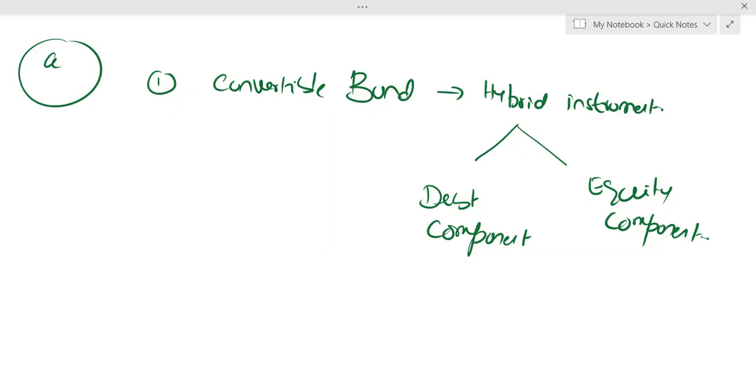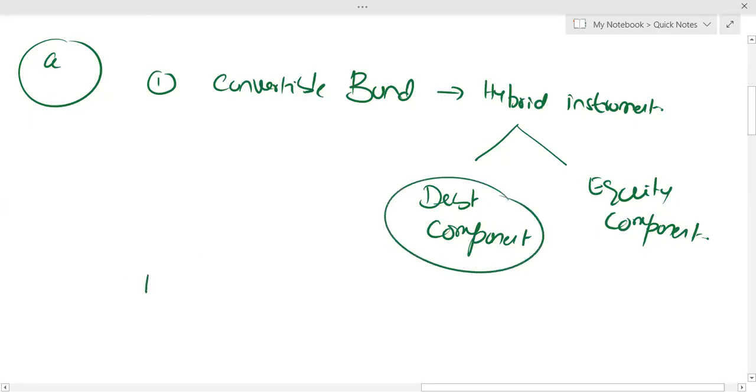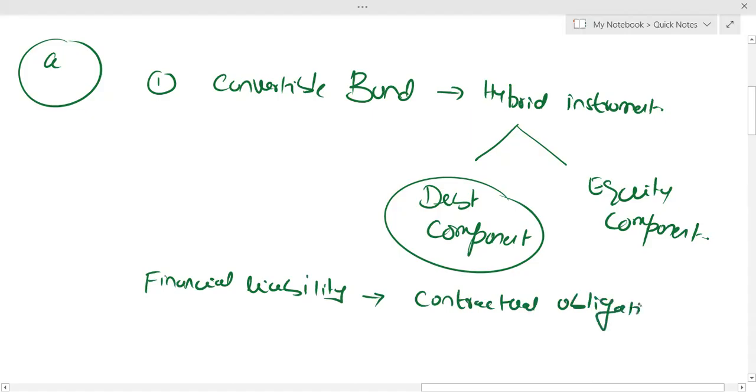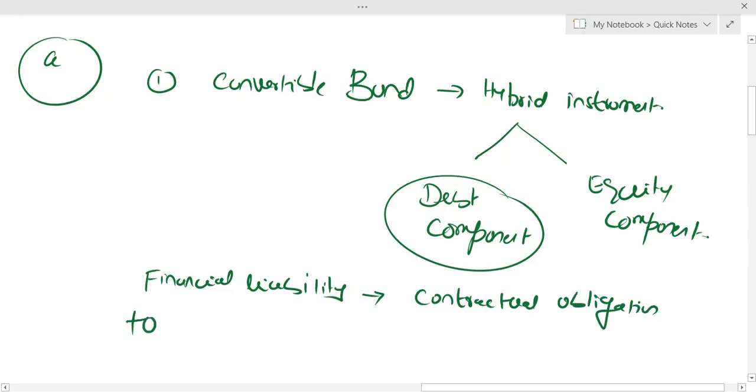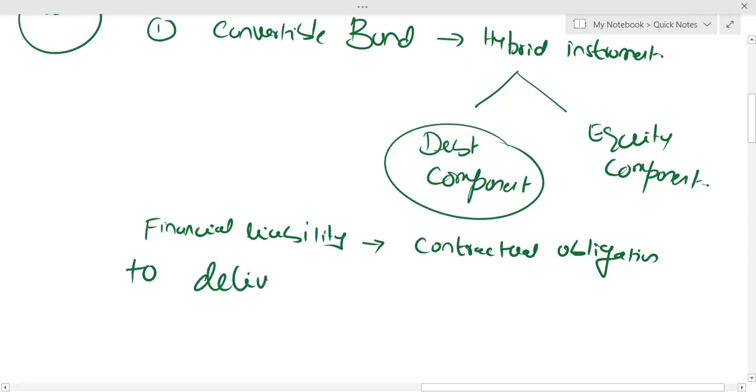So simply, the debt component is a financial liability, meaning ARN has a contractual obligation to deliver cash. And there will be two types of cash payment. One is annual interest payment. Yes or no?